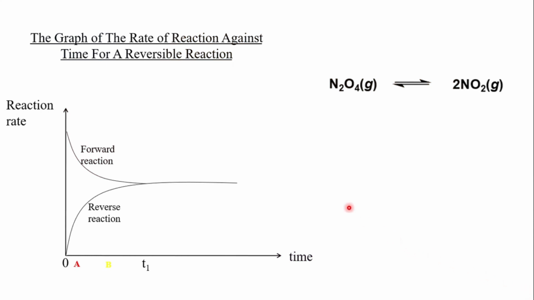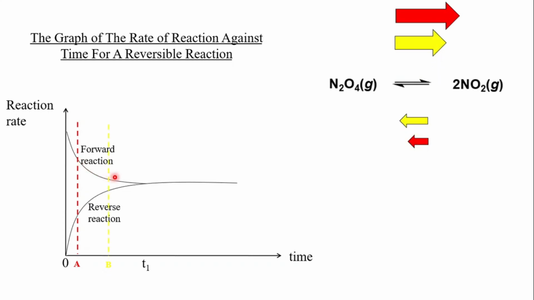Now, let us consider the graph of the rate of reactions against time for a reversible reaction of dinitrogen tetraoxide converting to 2 mole of nitrogen dioxide. As you can see here, from 0 to A, the forward reaction will be much higher than the reverse reaction. And now, we let the reaction proceed until time B. At time B, the rate of the forward direction started to get reduced. Meanwhile, the rate of the reverse direction started to get higher, and this is indicated by a yellow arrow here.